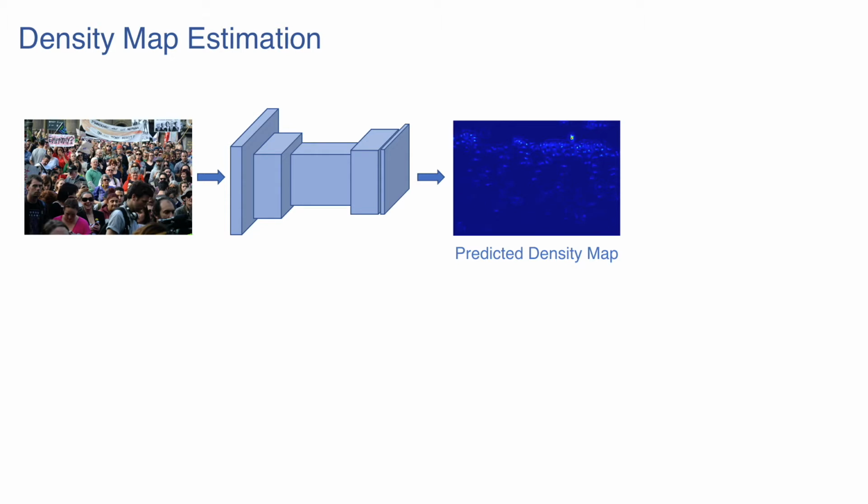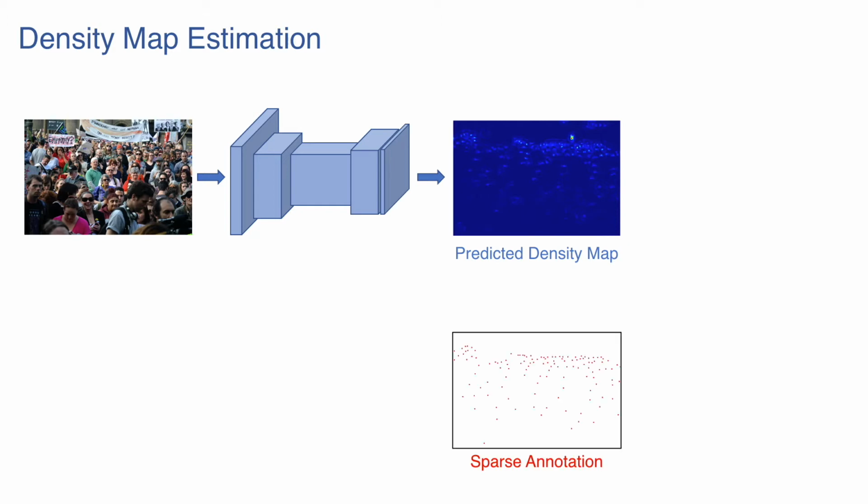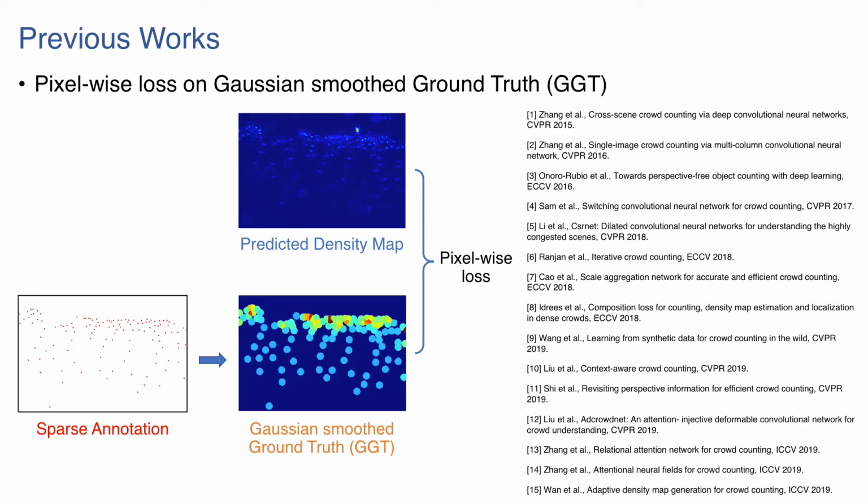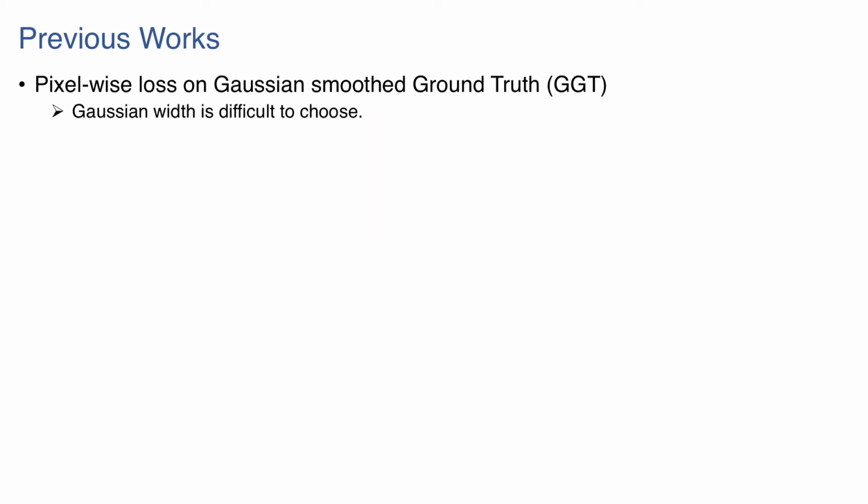The network predicts a 2D crowd density map. The prediction map is dense, while the ground truth map is sparse. During training, how to measure the discrepancy between these two different density maps is important. Almost all previous works convert the sparse point annotation into a dense ground truth map. Each point is replaced by a Gaussian blob. The network is trained to minimize the pixel-wise loss between the dense prediction and the Gaussian smoothed ground truth.